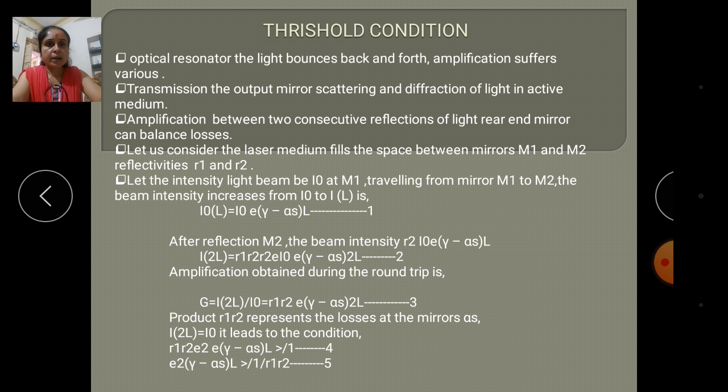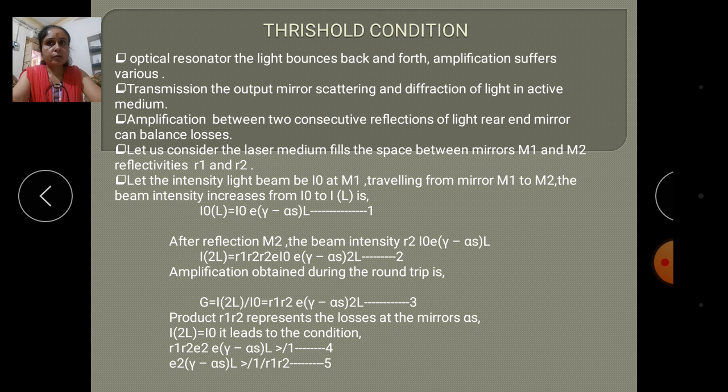In this way we get the amplification obtained during the round trip, from M1 to M2 and back. The amplification of the round trip is G = I(2L)/I0 = R1 R2 exp[(gamma minus alpha s) 2L]. This is equation three.